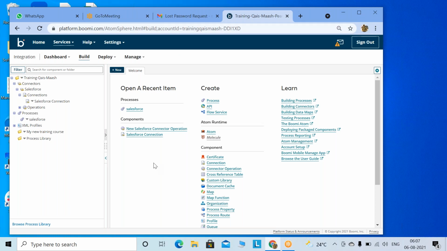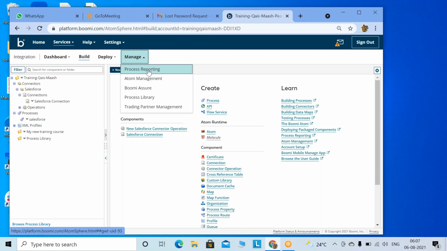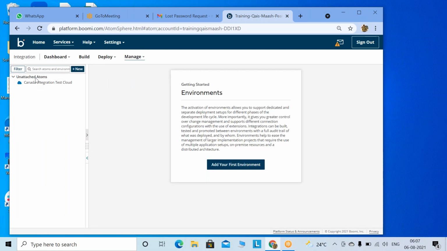In your real time work in Boomi, you no need to worry about creating the environment and this atom because somebody else has already created it. So where we find it, you have to go to the atom management, right? So here you have created one environment, one atom. This is the atom, and it is an unattached atom. It means this atom is not attached to any kind of environment. You have to create an environment.